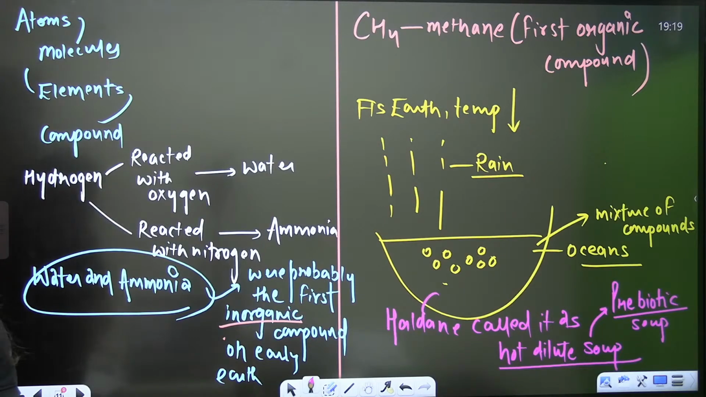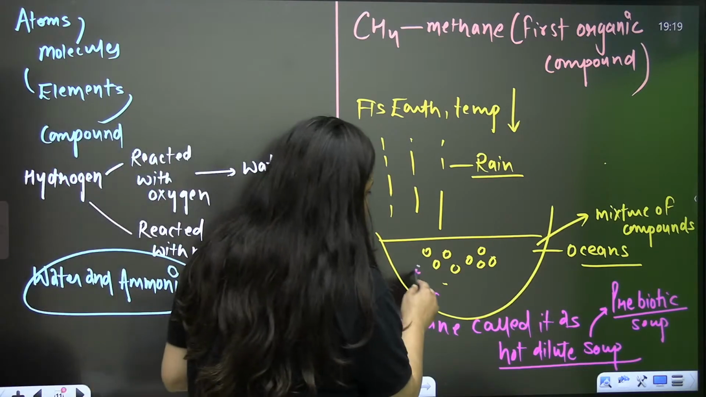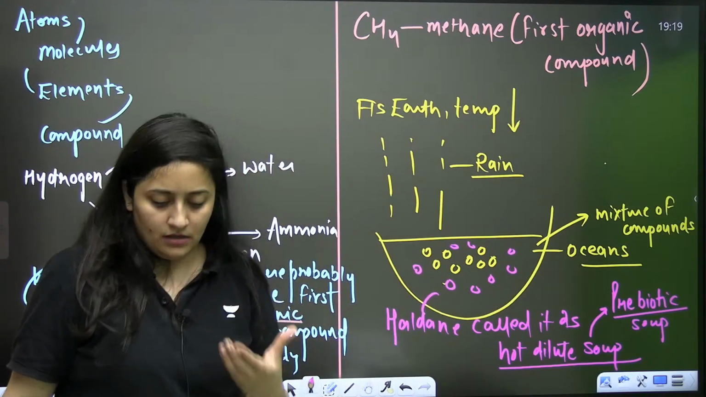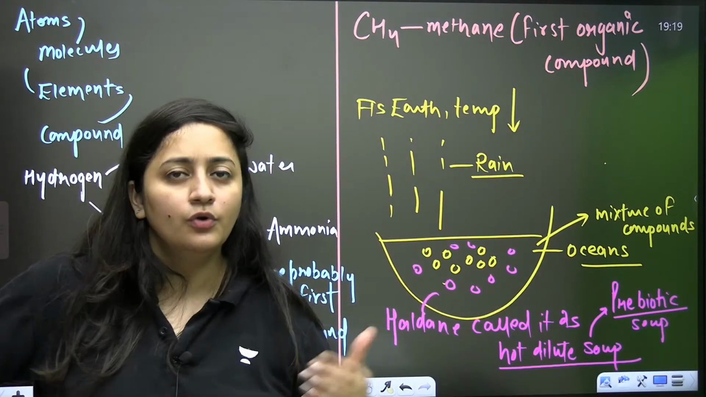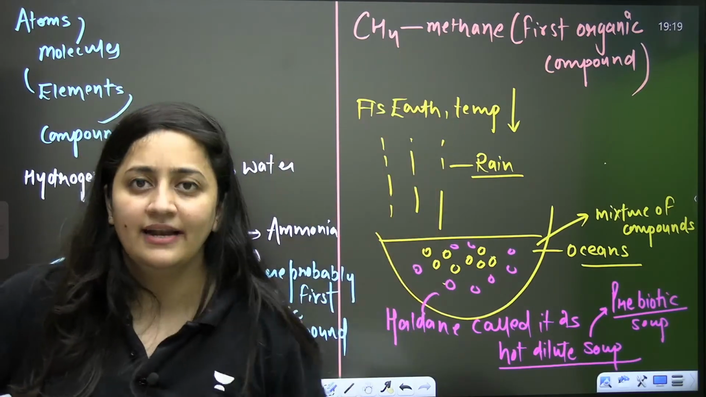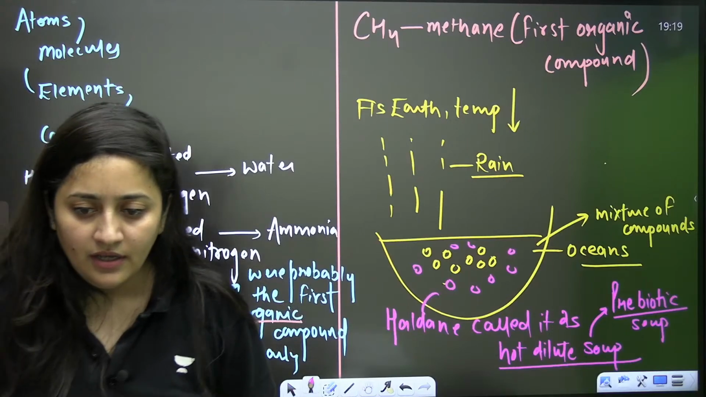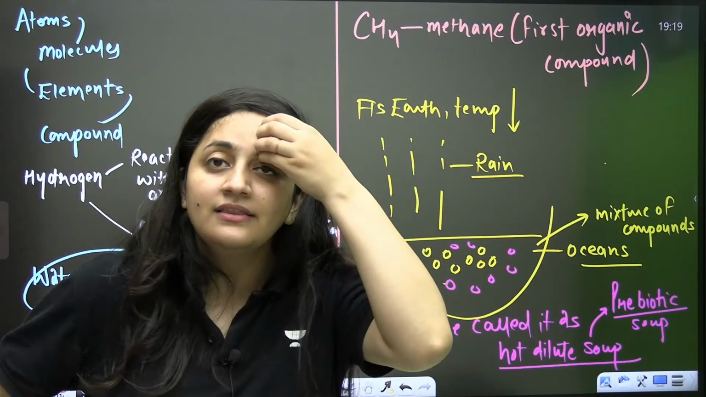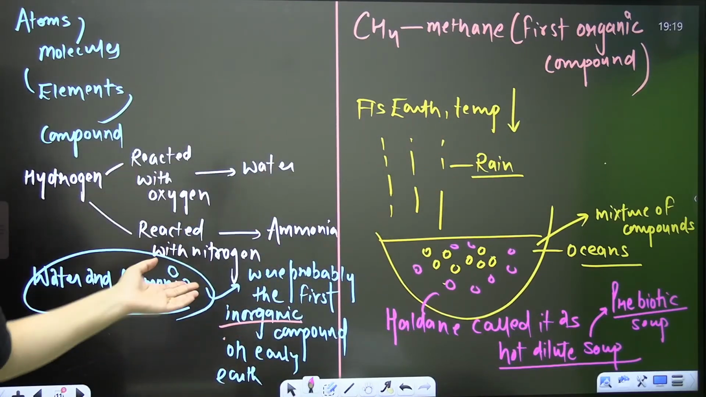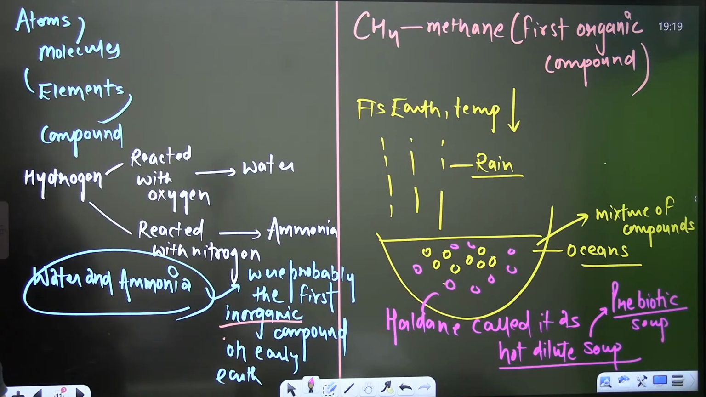So don't you think that from those monomers it is possible that polymers can form? If you are getting one sugar, that sugar can form polysaccharides. Of course it is possible. If amino acids can form, don't you think they can form proteins? Of course. So that's how this chemical evolution occurred. Clear?